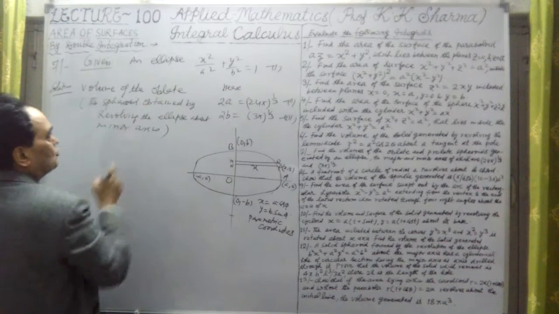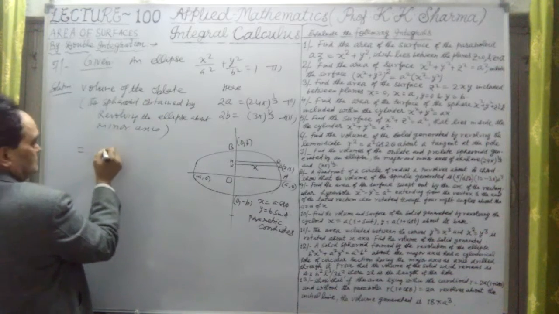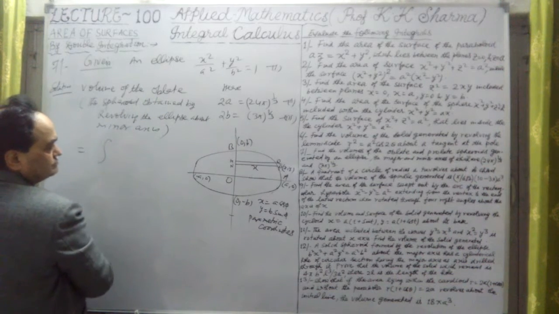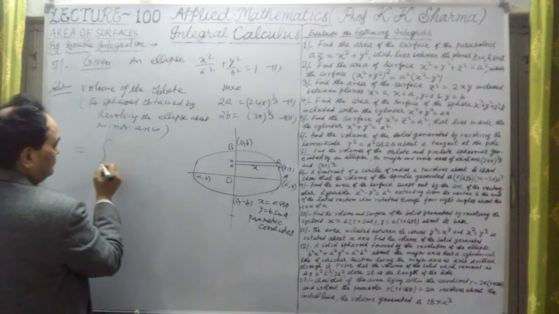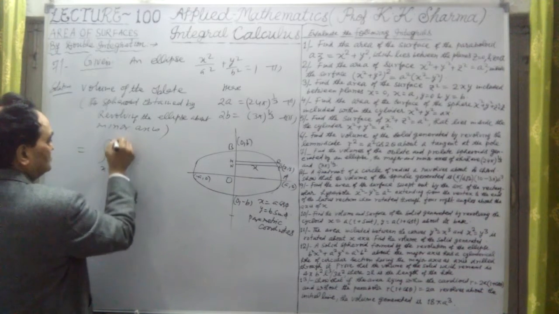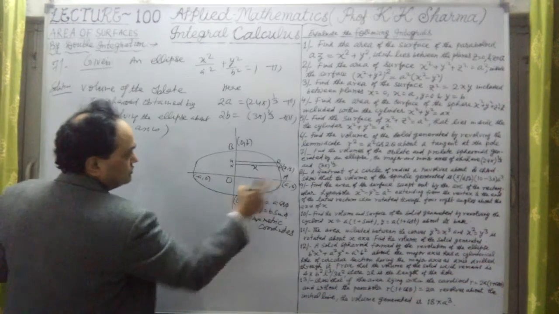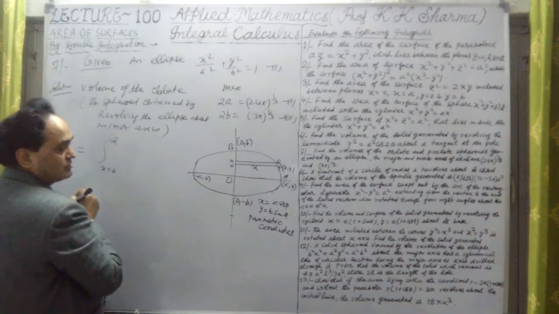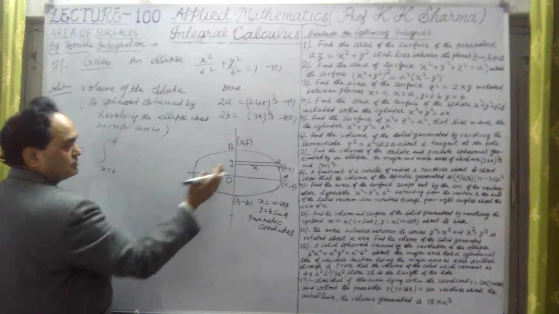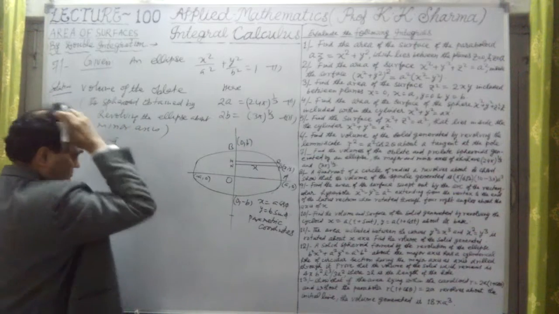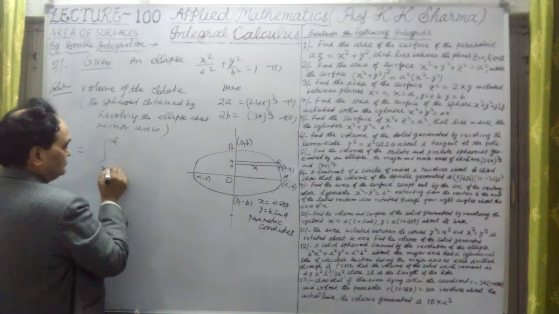That is the oblate here. It will give us limits from x equal to 0 to a here. Because this arc we have to revolve about the minor axis, 0 to a here.